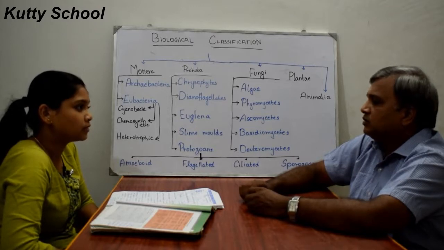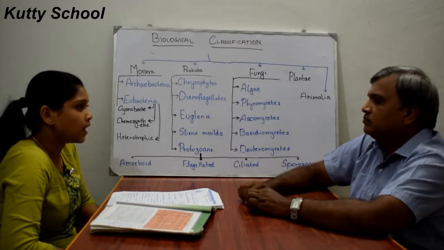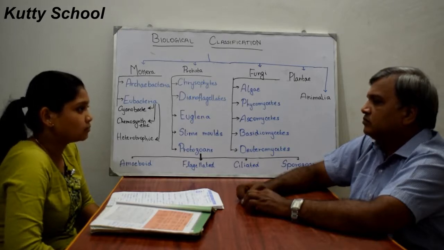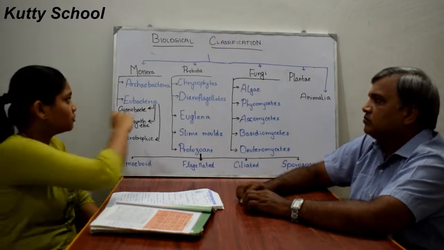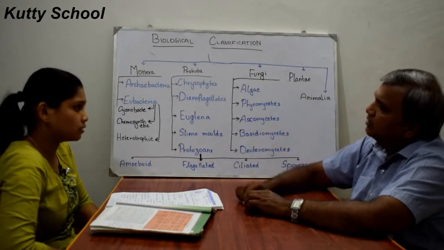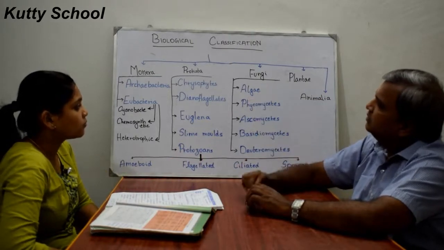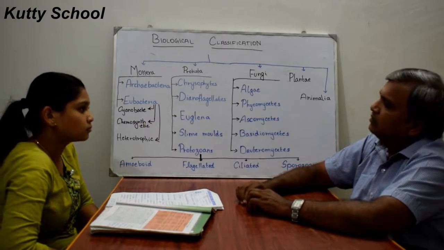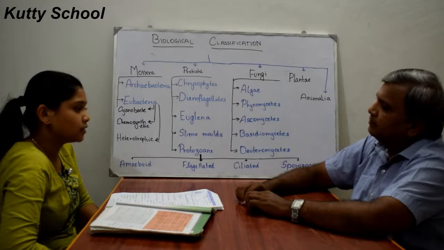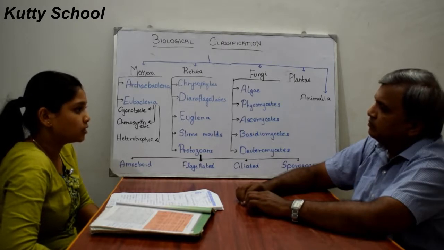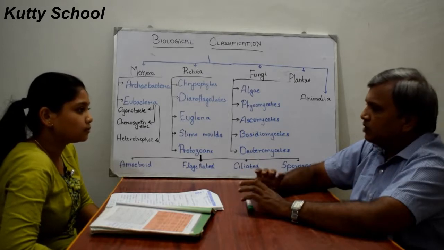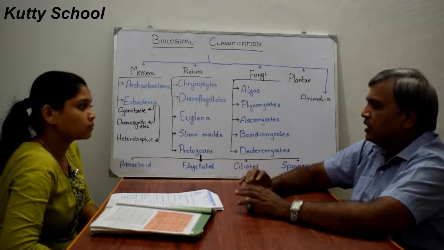After Linnaeus, R.H. Whittaker, who is also a scientist, did the 5 kingdom classification. The 5 kingdoms are Monera, Protista, Fungi, Plantae and Animalia. So who classified this? R.H. Whittaker. He did this classification based on cell structure, nature of cell, mode of nutrition, habitat, mode of reproduction and evolutionary relationships. Based on this, Whittaker classified these 5 kingdoms.